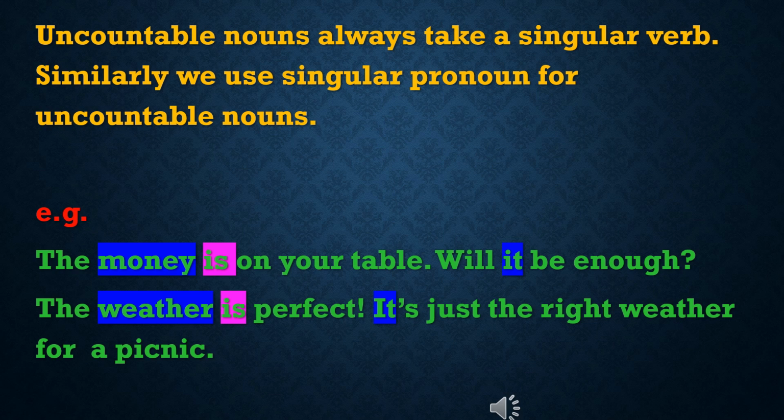Uncountable nouns always take a singular verb. Uncountable nouns have no plural. They are always singular and take a singular verb. Similarly, we use a singular pronoun for uncountable nouns. Example: the money is on your table. Will it be enough? Here, money is an uncountable noun, is is a singular verb, and it is the pronoun. The weather is perfect. It is just the right weather for a picnic. The weather is an uncountable noun, is is a singular verb and it is the pronoun.